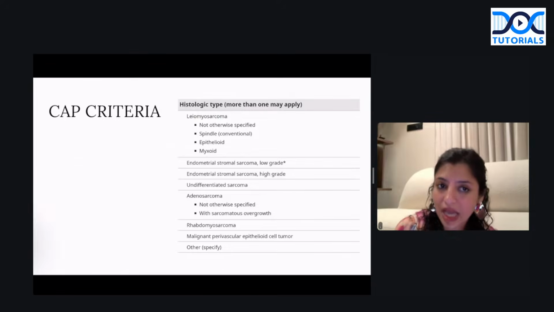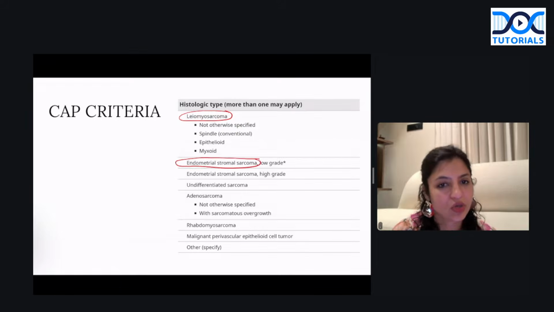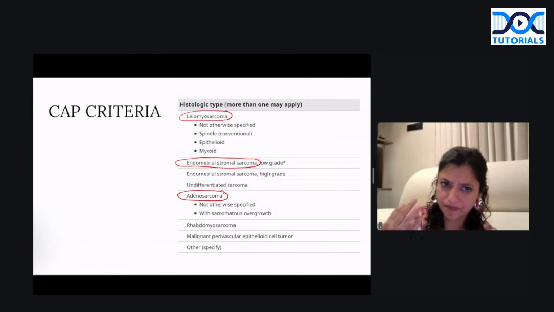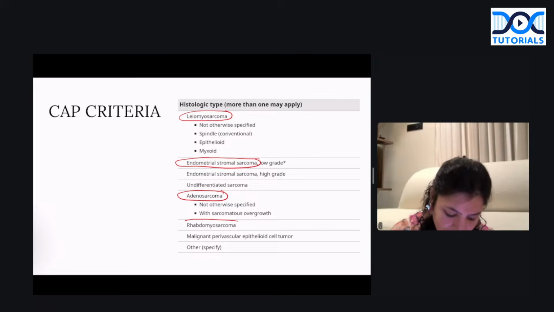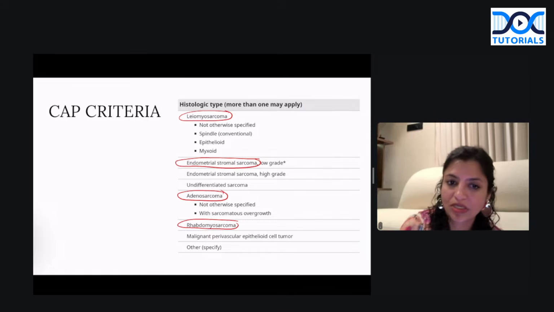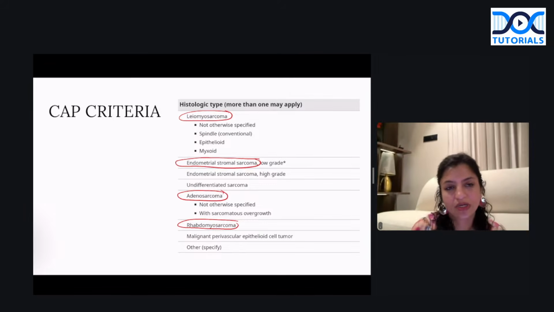uterus, according to the CAP criteria, we can have leiomyosarcoma. Apart from that, we can have endometrial stromal sarcomas also, which can be low grade or high grade, or we can have adenosarcomas also, in which the glands are benign but there are malignant smooth muscle cells. Okay. Apart from that, we have pure rhabdomyosarcoma, which is a skeletal muscle tumor which can occur, and then we can also have perivascular epithelioid cell tumor, which is rare. Okay. So these are common ones we should remember. So leiomyosarcoma and endometrial stromal sarcoma and adenosarcomas are very common uterine sarcomas that you have to be very, very clear about.